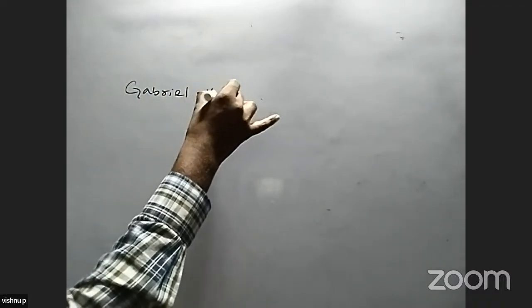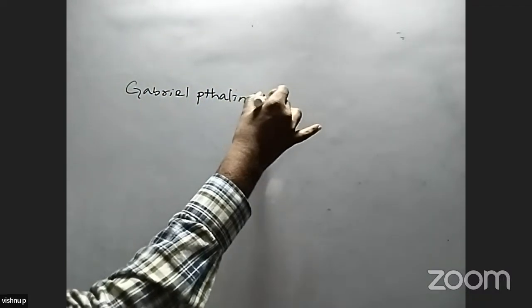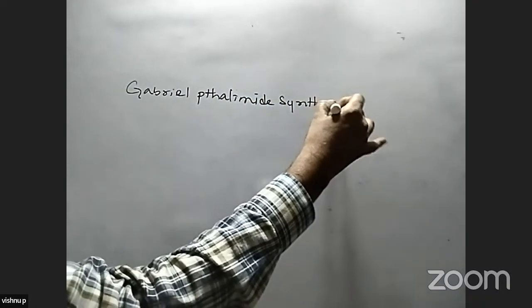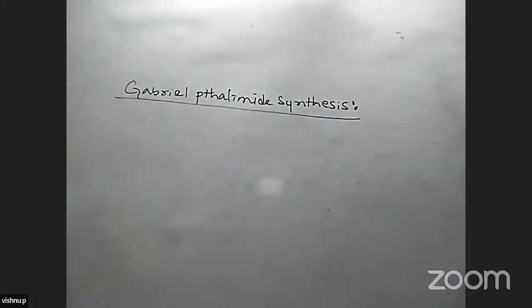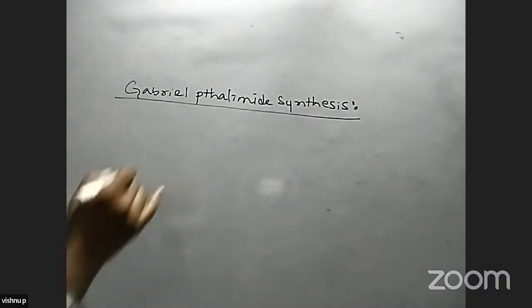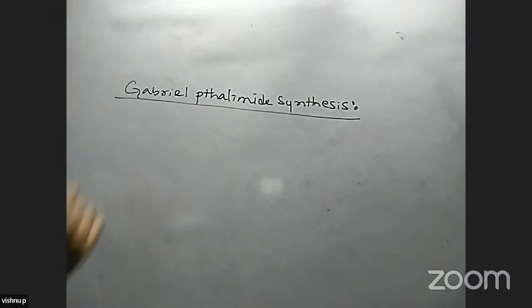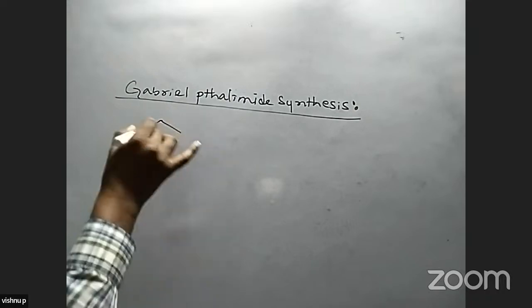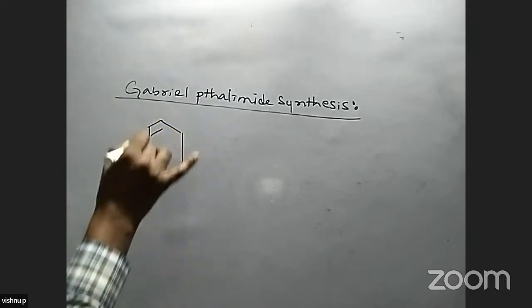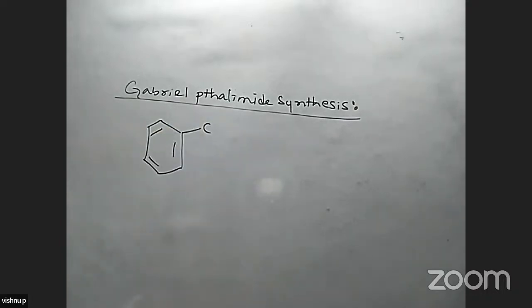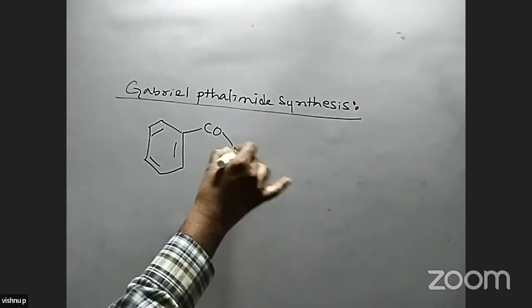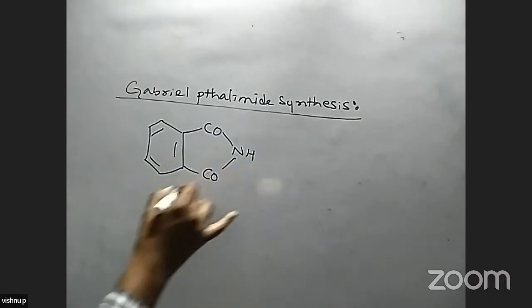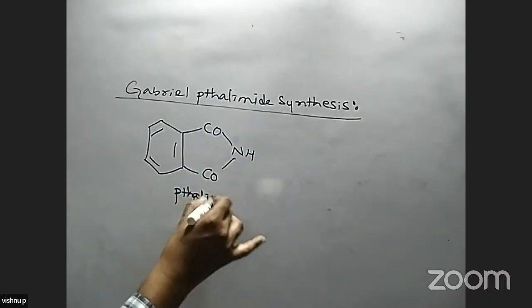One more preparation method is the Gabriel phthalimide synthesis reaction. In this reaction, only aliphatic amines are prepared, not aromatic amines. For this reaction, we use phthalimide. Phthalic acid is treated with ammonia, we get phthalimide, with NH and here CONH. It is called phthalimide.